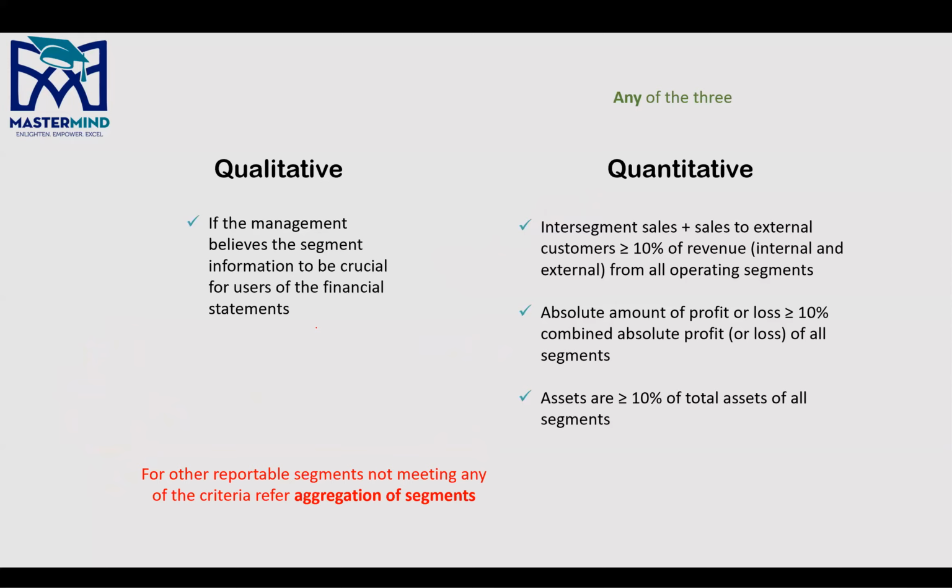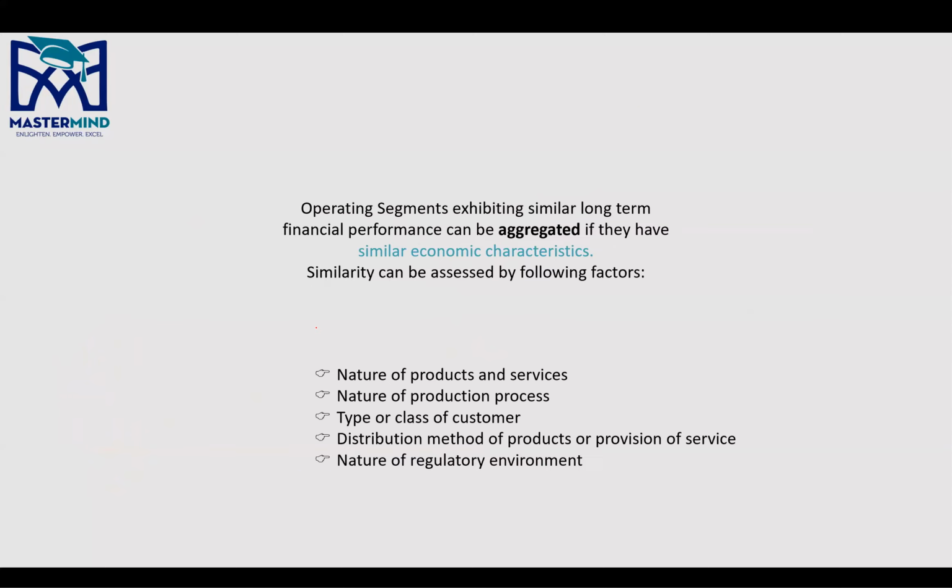There's one thing that is called the aggregation of segments, which is called the aggregation criteria, right? We look at this. This usually comes in the exam as well, right? If, for example, you have certain segments that have similar economic characteristics, how do you determine whether the economic characteristics are similar or not?